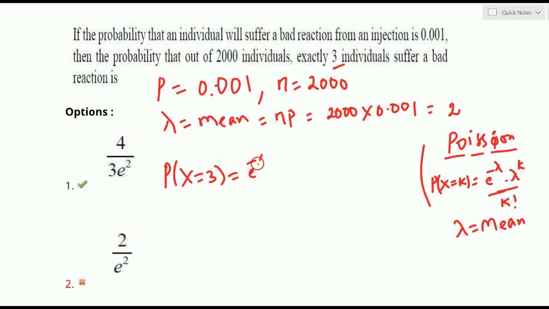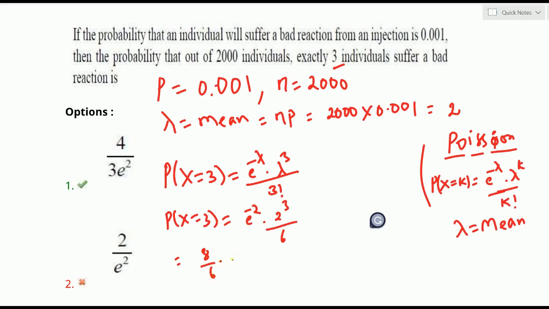P of x equals 3 according to this formula: e power minus lambda, lambda power 3, instead of K it is 3, by 3 factorial. Okay, P of x equals 3: e power minus lambda, and the lambda value we got is 2, that is e power minus 2, lambda cube, that is 2 cube by 3 factorial, that is 6, right? 2 cube we write as 8. 8 by 6 into e power minus 2, we can write as 1 by e square. 8 by 6, 2 fours are 8, 2 threes are 6, cancelling gives 1 by e square. This is the required probability, exactly 3 will suffer the bad reaction. It is given clearly as the first option.